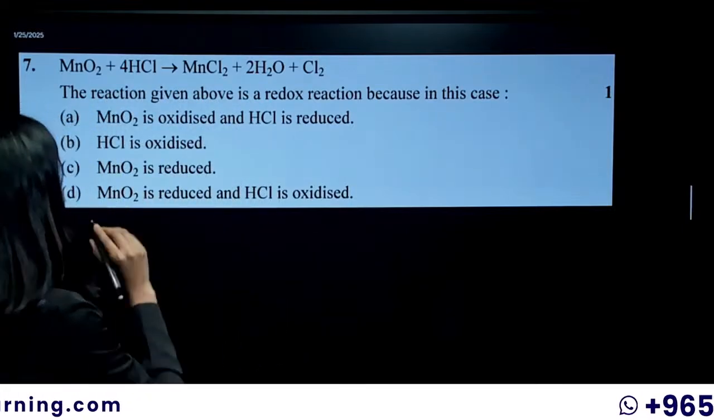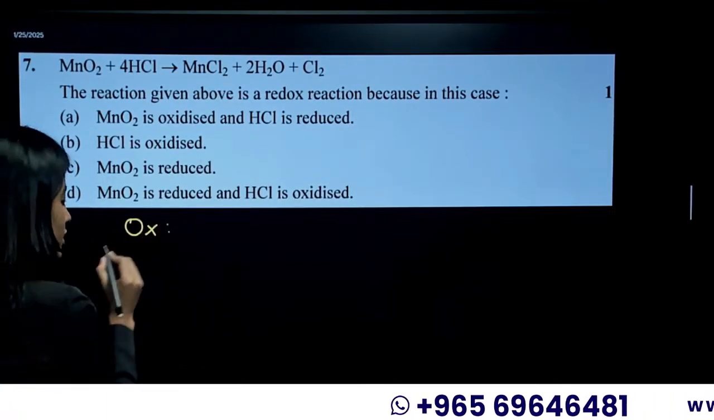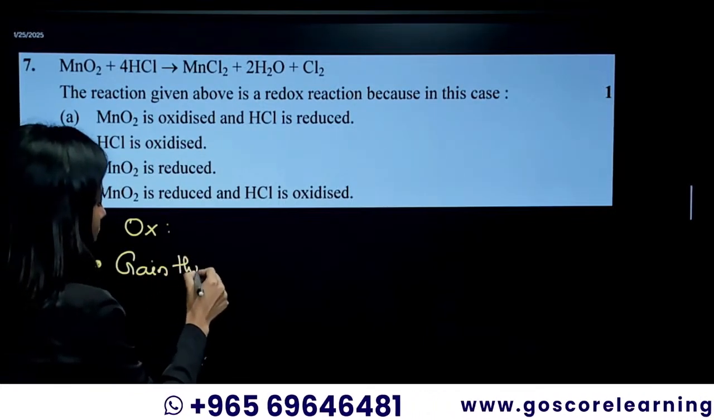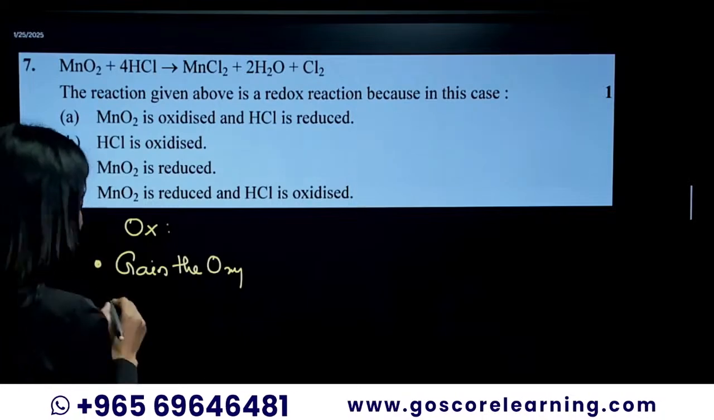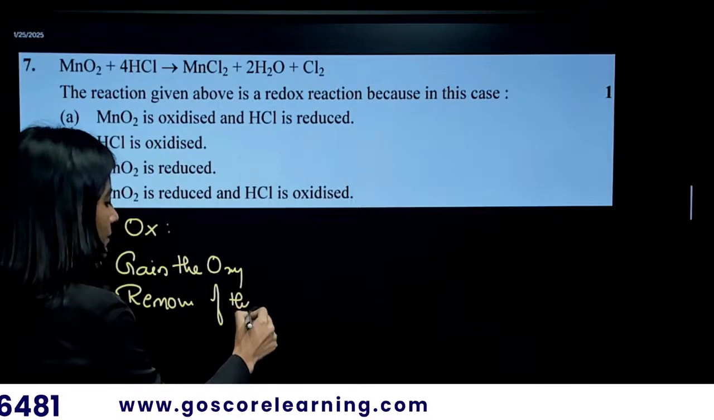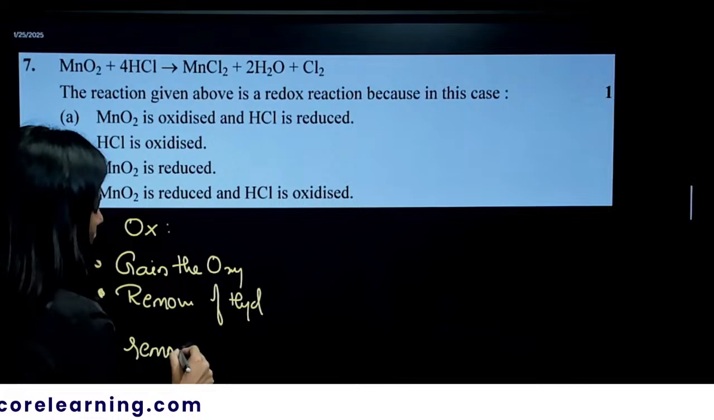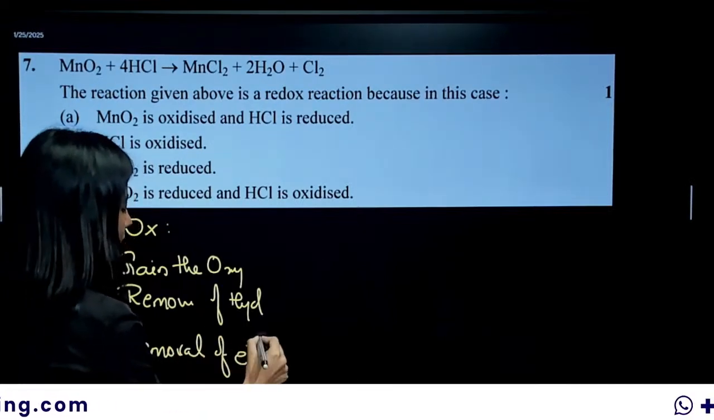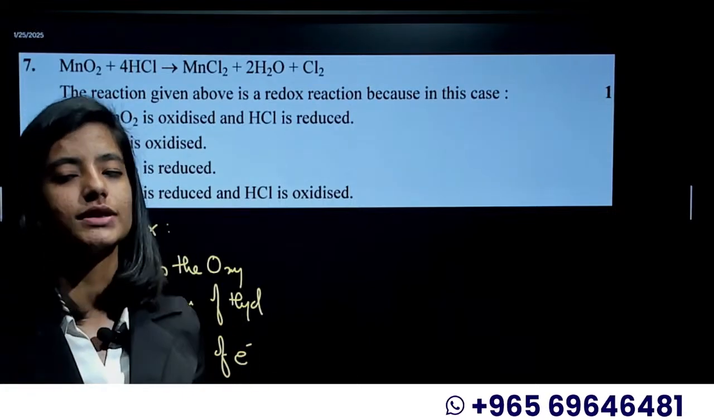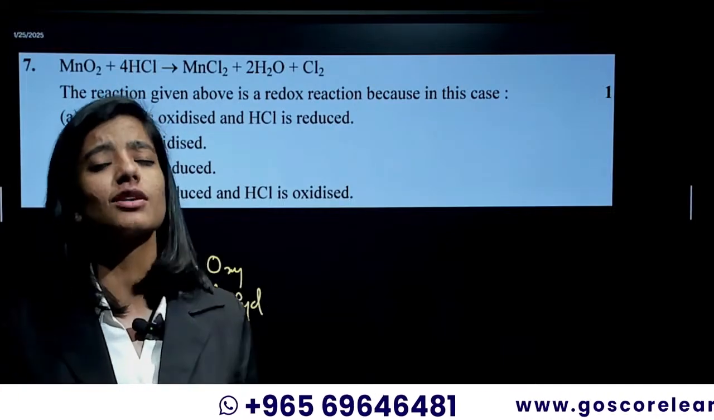Always remember that for a substance to undergo oxidation, it should gain oxygen, or remove hydrogen, or remove electrons. That's what we call oxidation. If a substance is gaining oxygen, removing hydrogen, or giving out an electron, it is called oxidation.